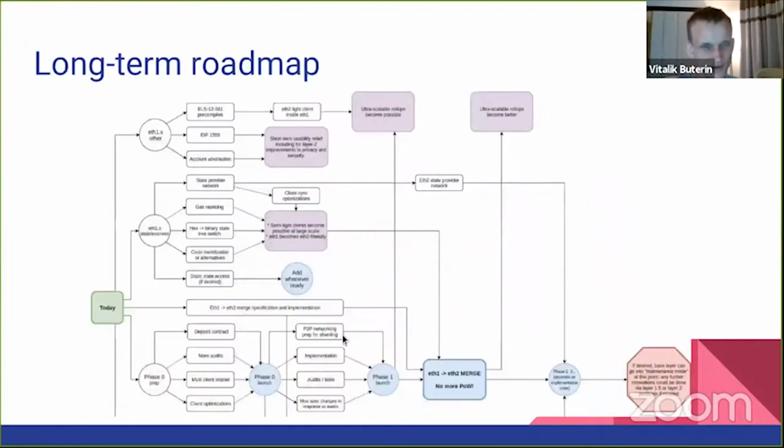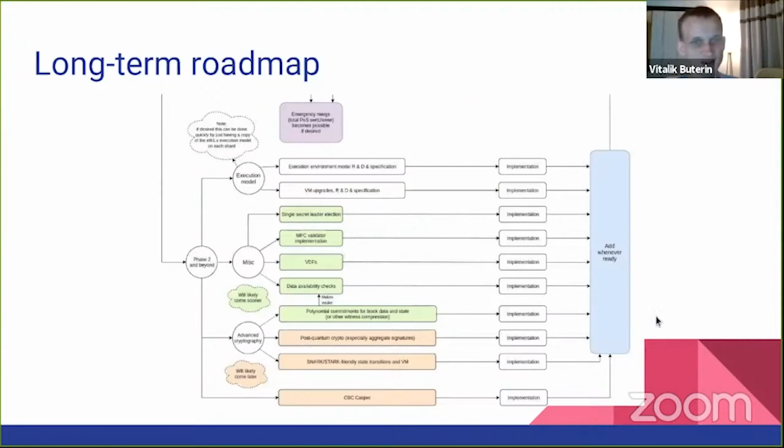Then implementation, audits, tests. ETH1 is also very important: stateless clients. This is the witness size bounding triad, as I've been recently calling it: gas repricing, changing to binary trees, code merkleization, making it possible to have smaller proofs that a block is valid, where that proof doesn't require you to have the entire state. Client optimizations, EIP 1559, this economic fee market upgrade, a bunch of precompiles, ETH1 to ETH2 merge specification and implementation. So a bunch of things happening over here.